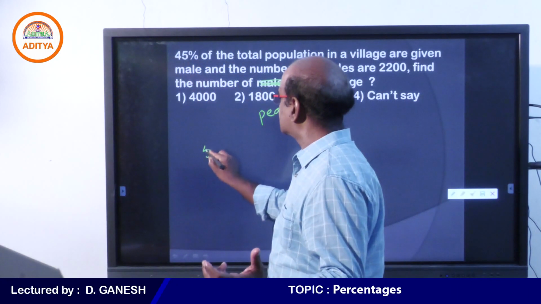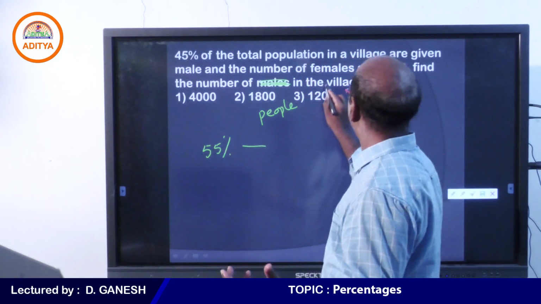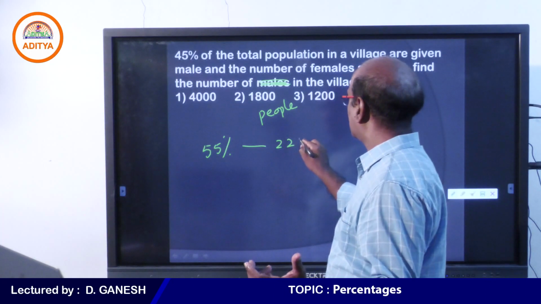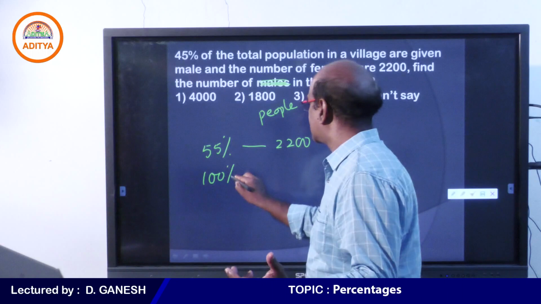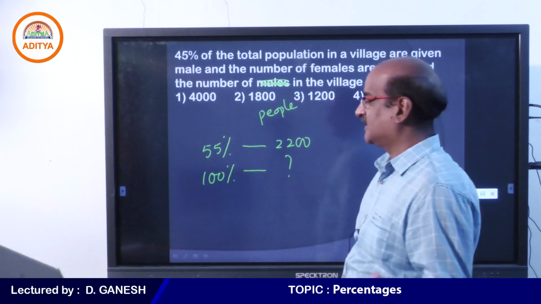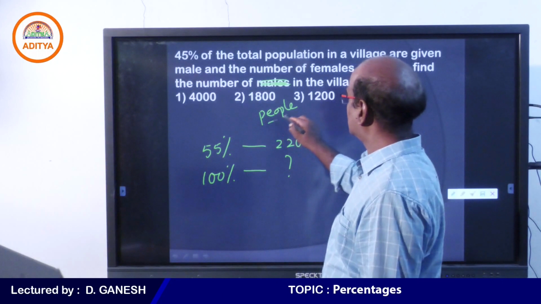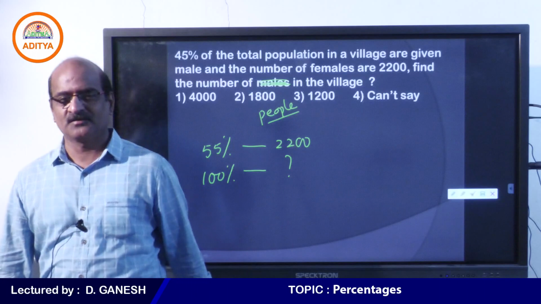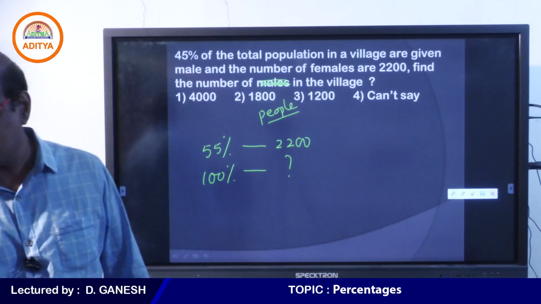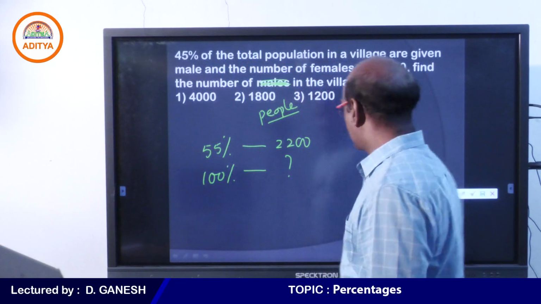Exactly. Because 55% are female and hence 55% is equal to 2200, yes, you will be finding 100%. You need to find 100% when you are asked to find the total number of people. When I ask you to find the total number of people, you must find 100%. So probably we can move on to the next question.